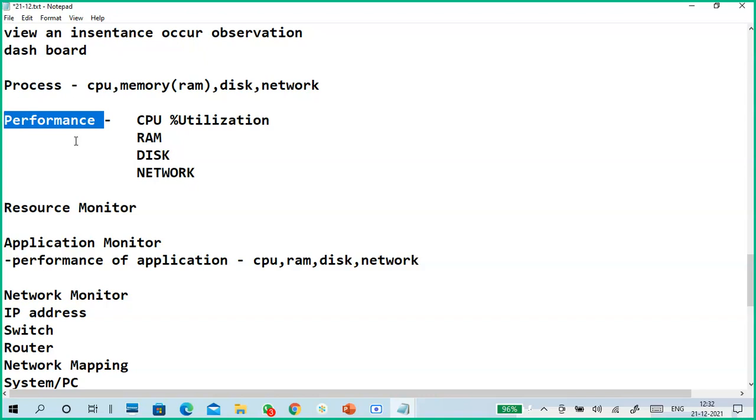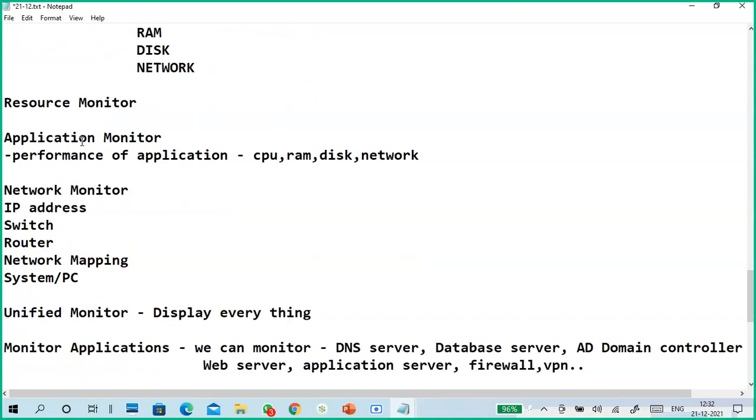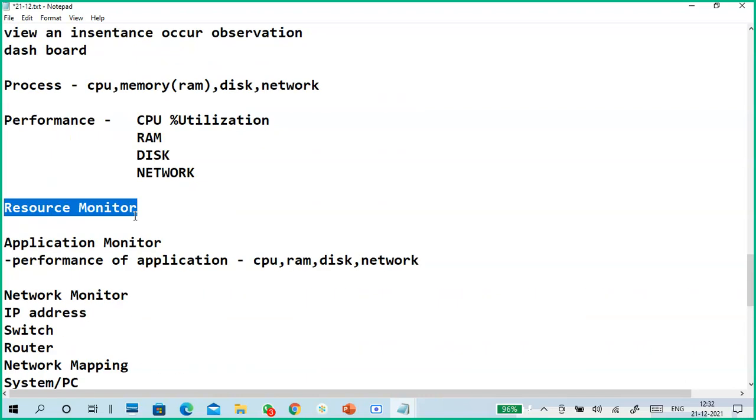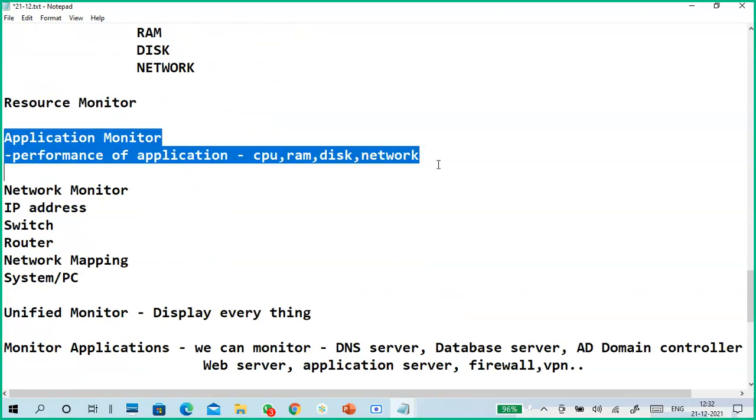We can also see performance. Performance means the total overall performance of a system: how much CPU is being utilized, how much RAM, how much disk, and how much network is utilized by your system. You can monitor that. Resource monitor shows each individual resource, like CPU and the processes going on with the CPU, and RAM. These three things we can easily get from the Task Manager on our individual PC.